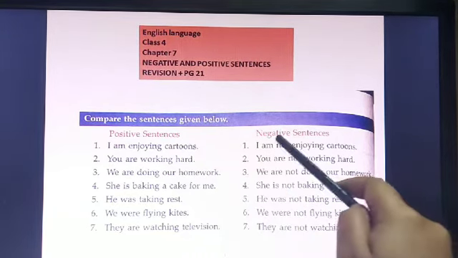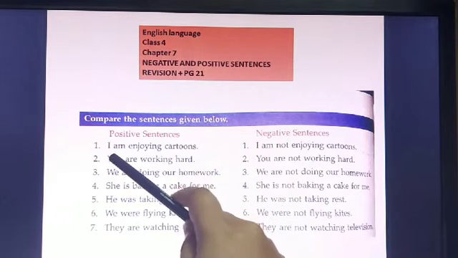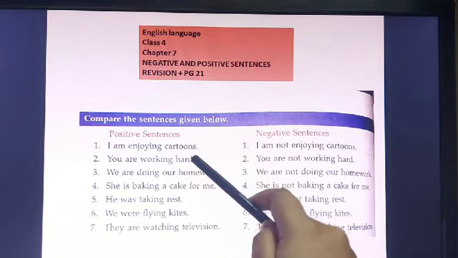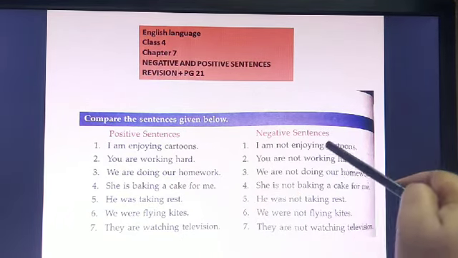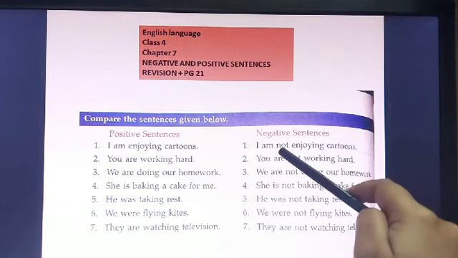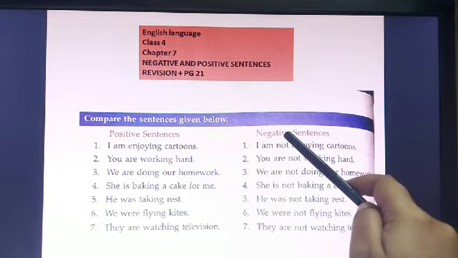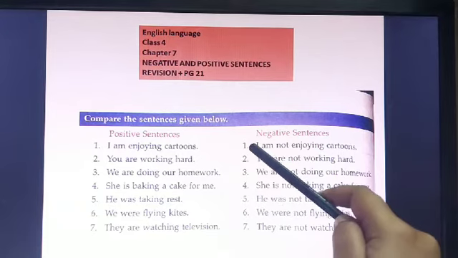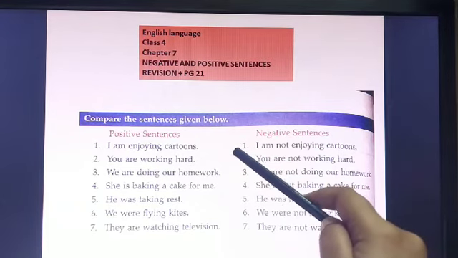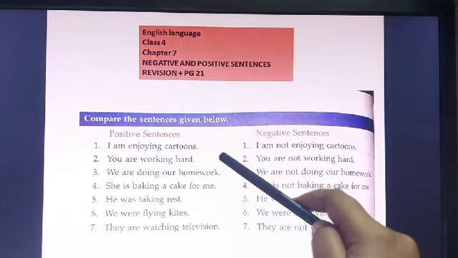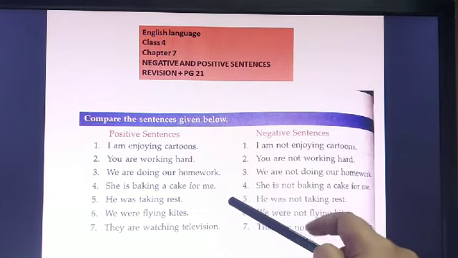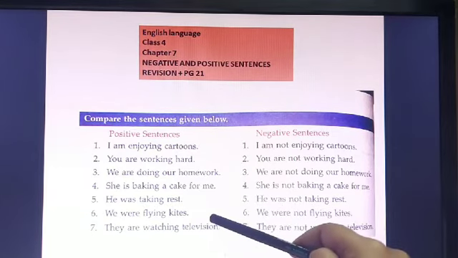Positive sentence, negative sentence. Number 1, I am enjoying cartoons. I am not enjoying cartoons. So we are adding a not, which is a negative sentence, and we all know that a sentence is negative when we add no, not, none, never.